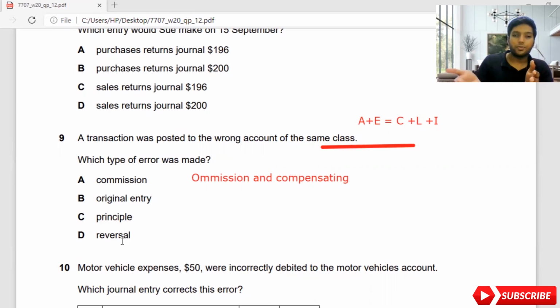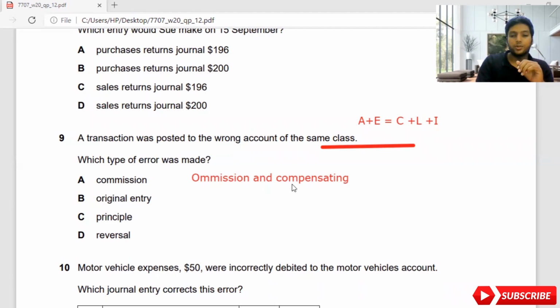Maybe purchase of goods worth 5,000 in cash has been recorded. If you have purchased goods in cash, cash account should become credit, purchase account should be debit. But unfortunately, you put cash account debit and purchase account credit. So this complete reversal will happen. Omission, you forgot to record at all.